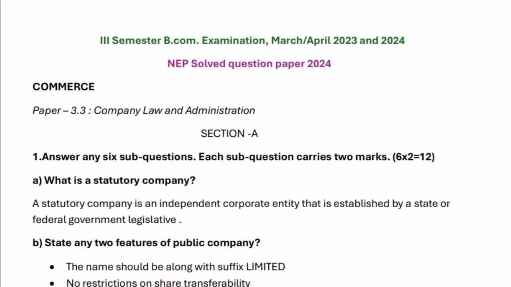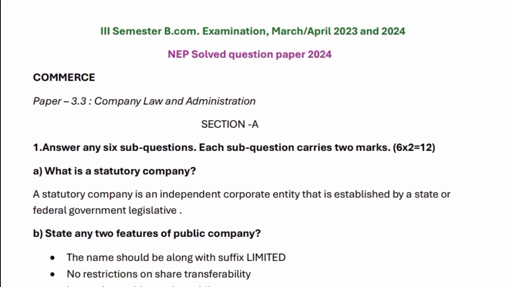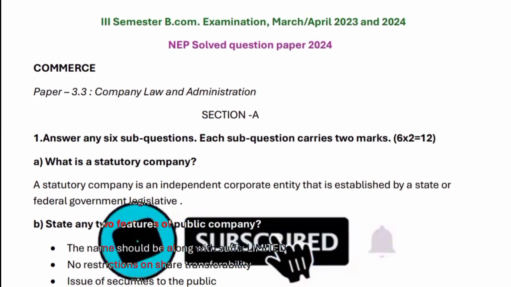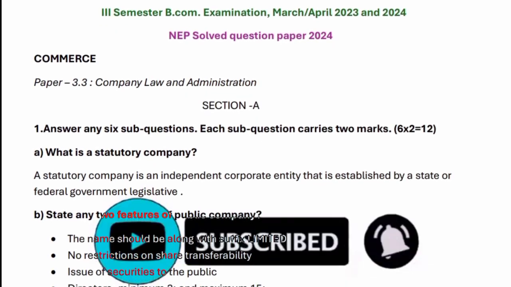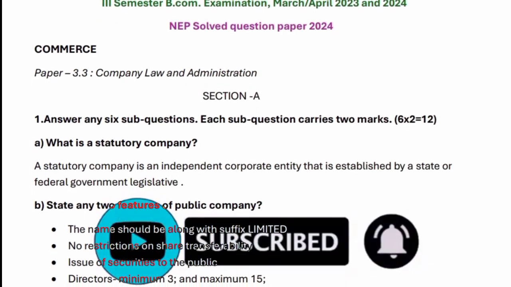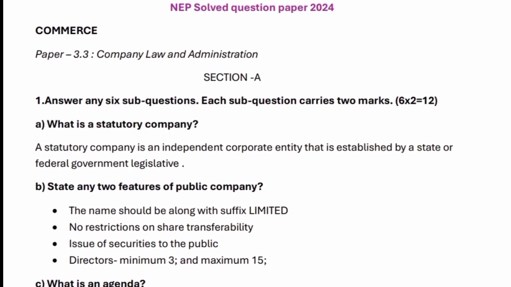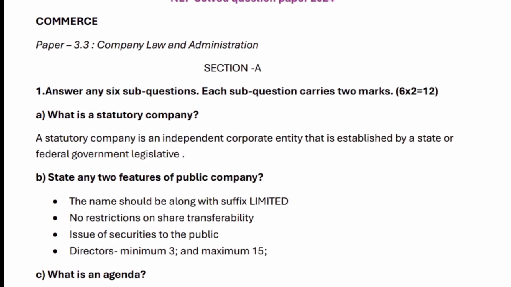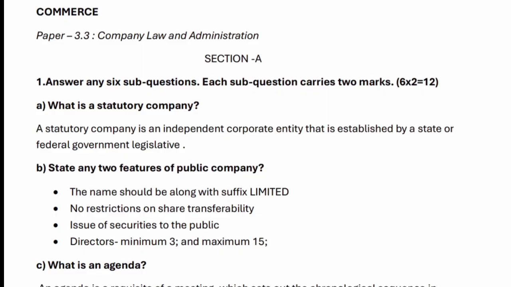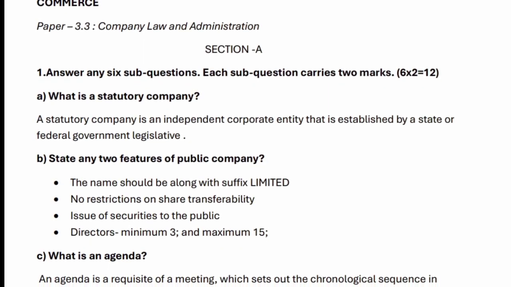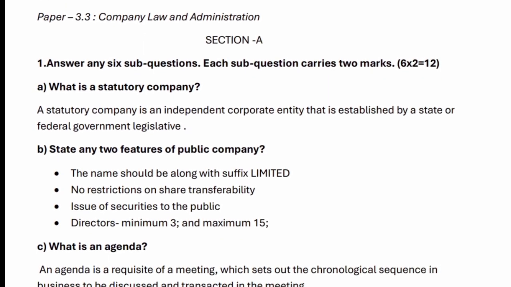Third Semester B.Com. Examination, March/April 2023 and 2024. NEP Solved Question Paper 2024. Commerce. Paper 3.3, Company Law and Administration. Section A. 1. Answer any 6 sub-questions. Each sub-question carries 2 marks, 6x2 equals 12.